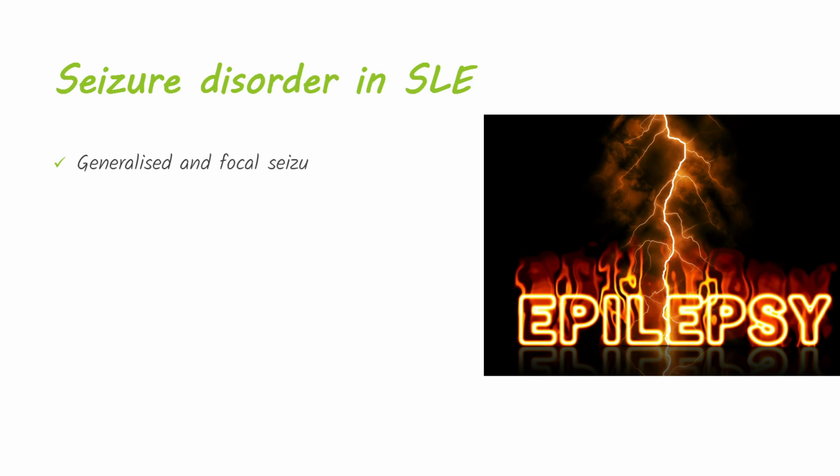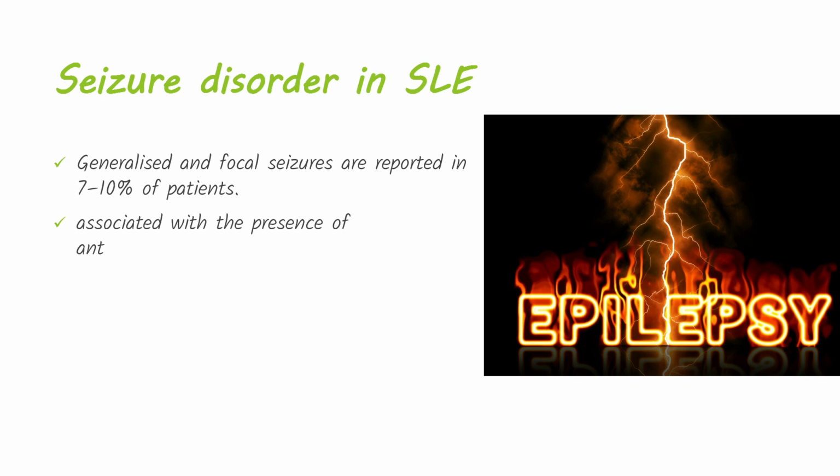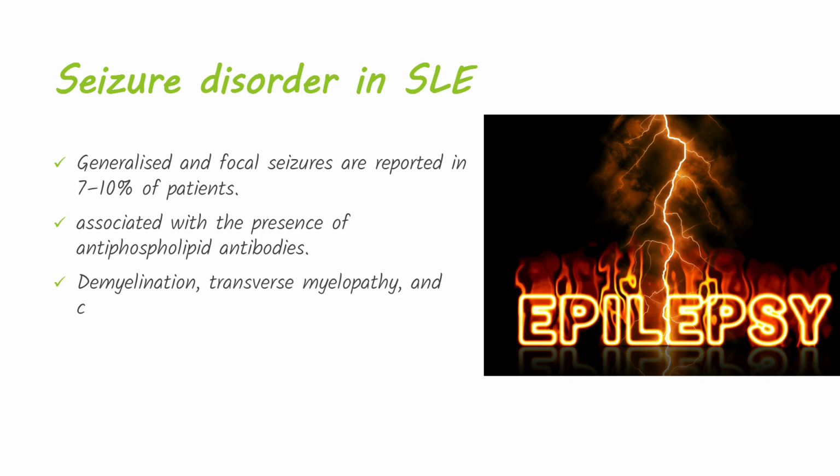Generalized and focal seizures are reported in 7 to 10% of patients and may occur either in the setting of active generalized multisystem lupus or as isolated neurologic events. Seizures are also associated with the presence of antiphospholipid antibodies. Demyelination, transverse myelopathy, and chorea are rare manifestations occurring in less than 1% of patients. Clinical and neuroimaging evidence of demyelination may be indistinguishable from multiple sclerosis.